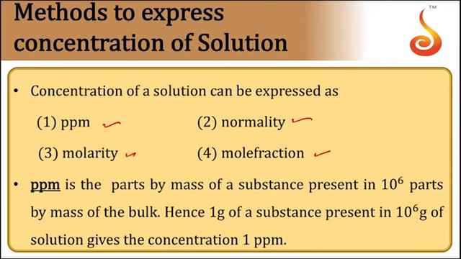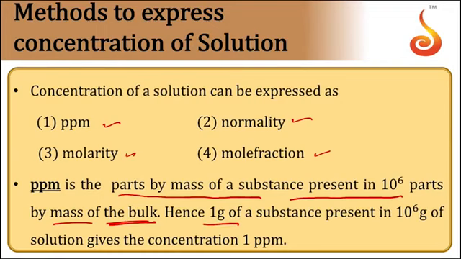Parts per million, it is ppm. It is the parts of a substance present in 10 to the power of 6 parts of mass by bulk, meaning the number of parts present in 1 million parts of a substance is called parts per million.